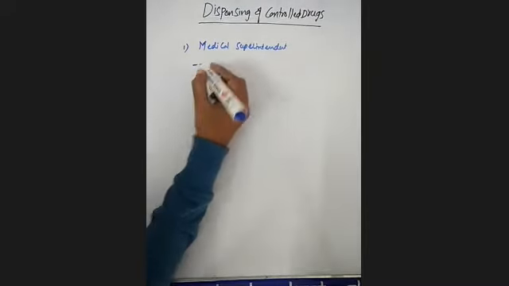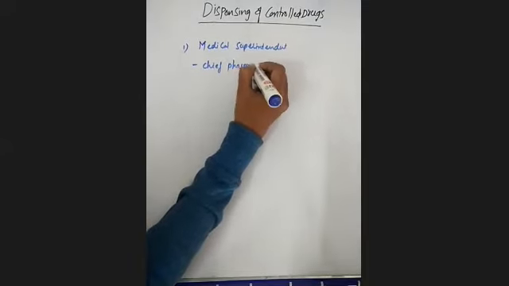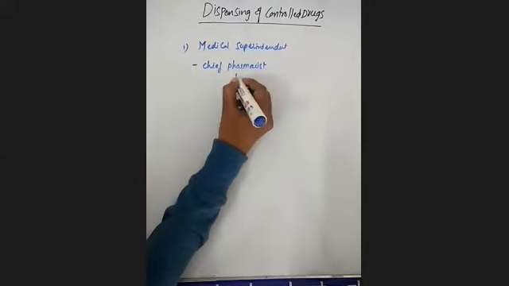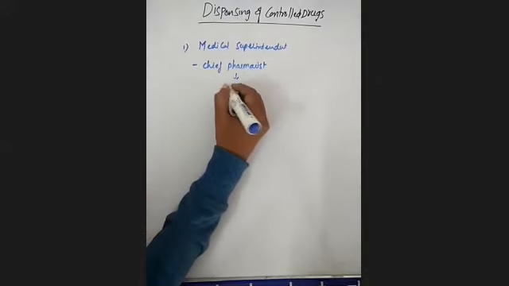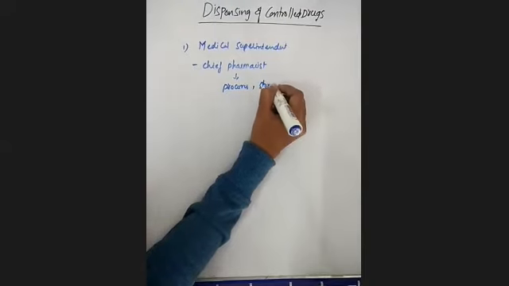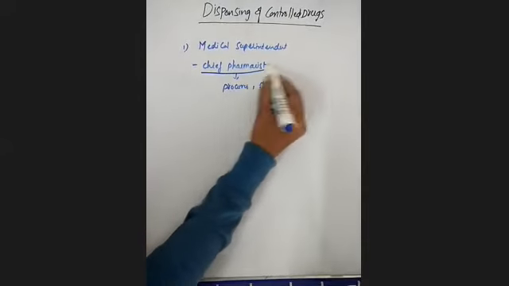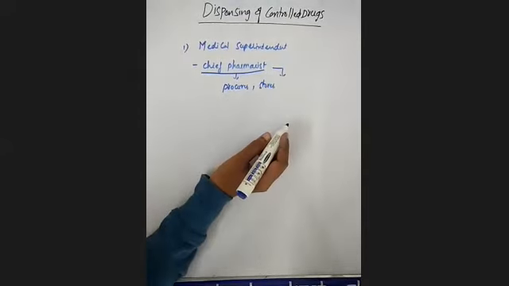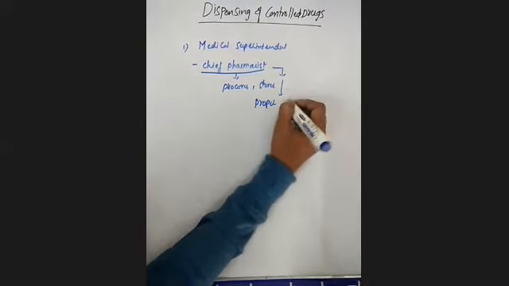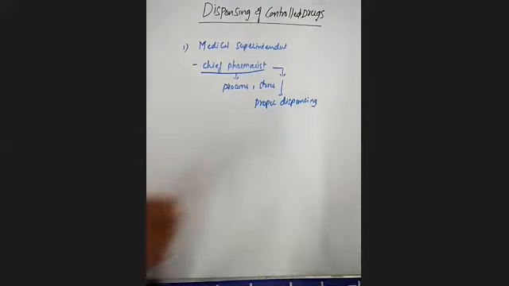Besides that, we also have the chief pharmacist. After the medical superintendent, the chief pharmacist procures these controlled drugs, stores them, and is responsible for proper dispensing of drugs within the hospital.